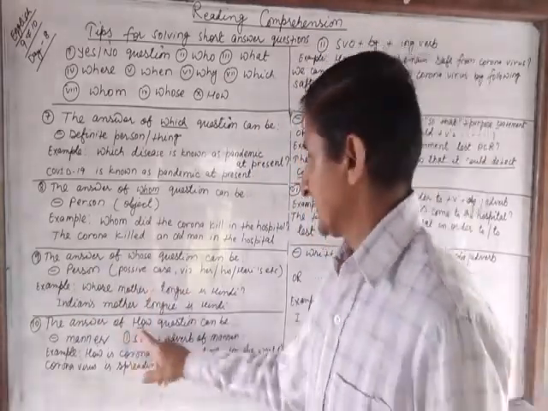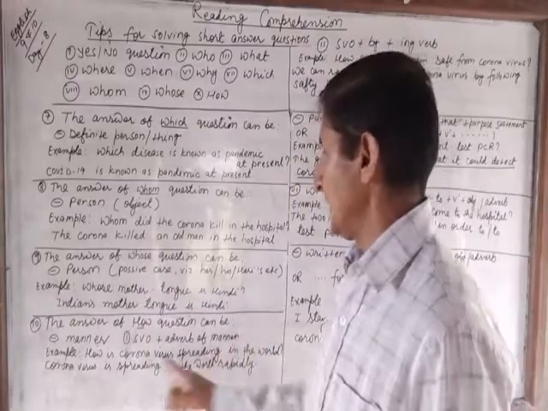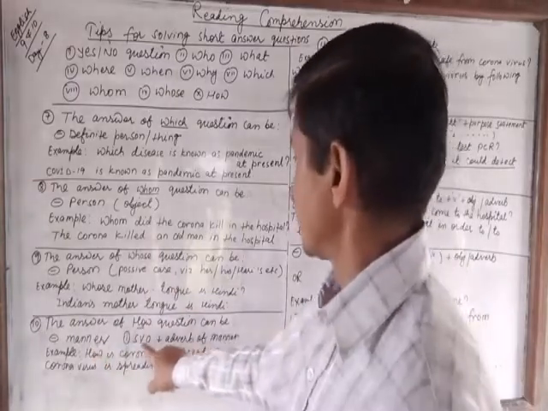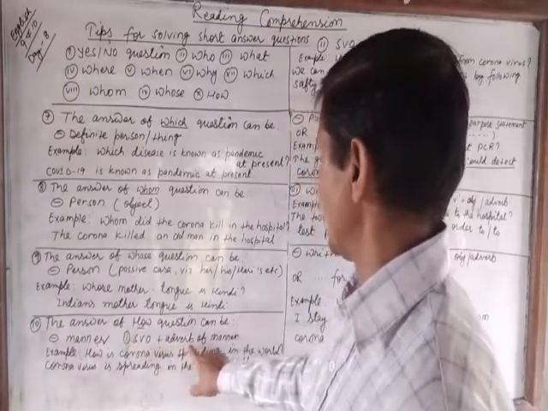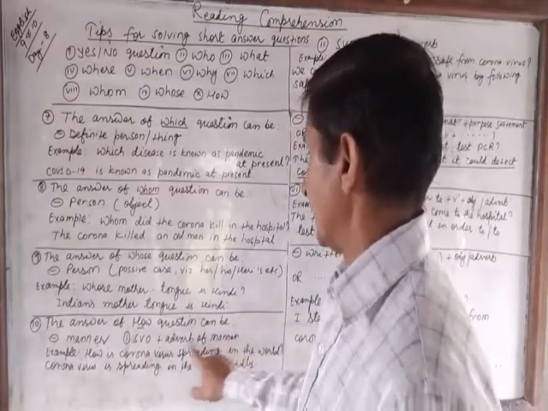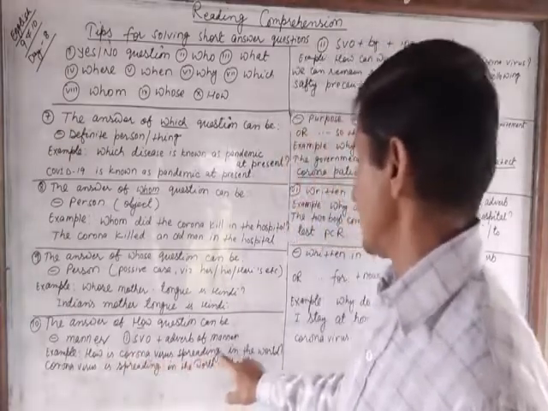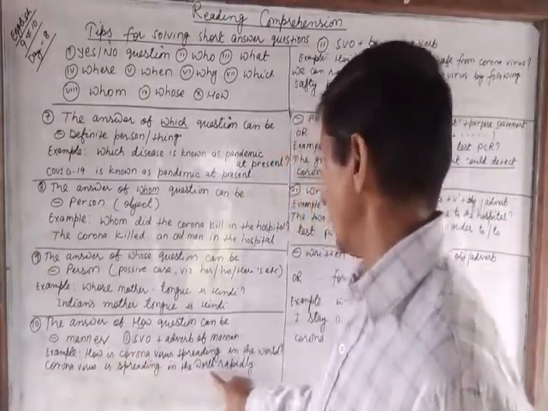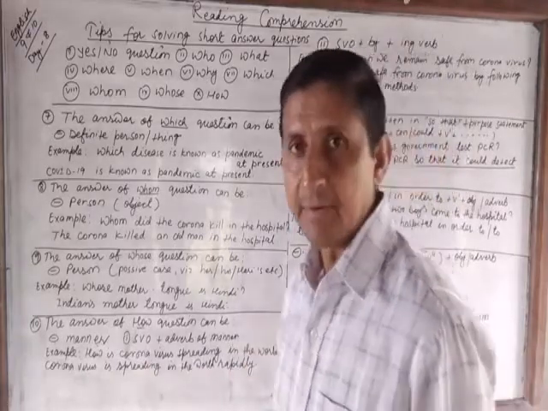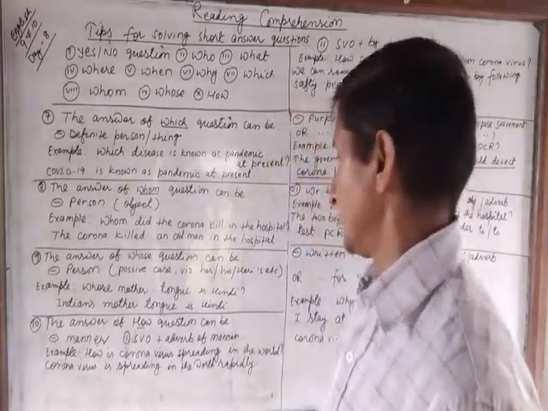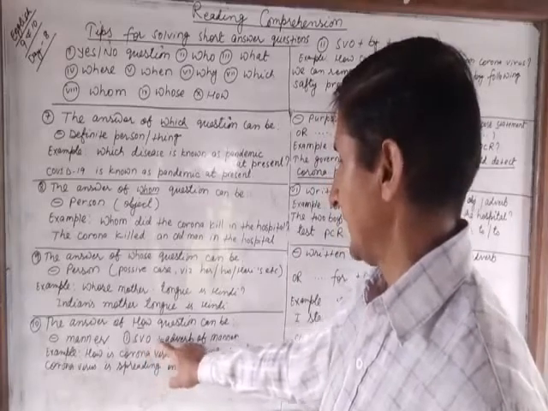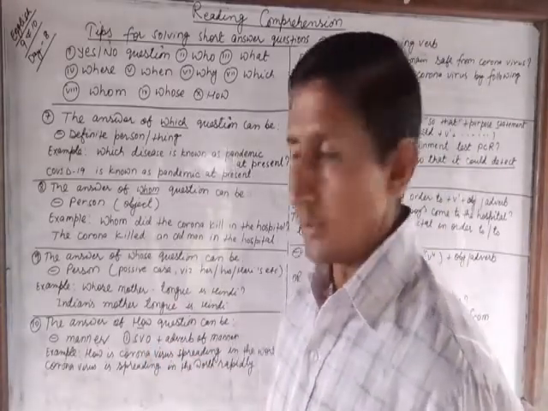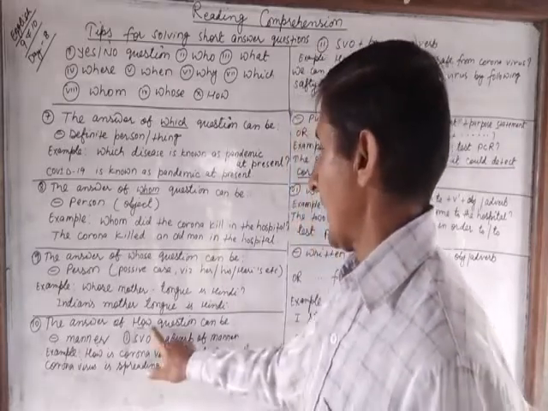And next, the answer of how question can be manner. You can use this structure: subject, verb, object plus adverb of manner. How is coronavirus spreading in the world? The coronavirus is spreading in the world rapidly. Rapidly is the manner. So using this structure, subject, verb, object plus adverb of manner, we write adverb of manner for how questions.